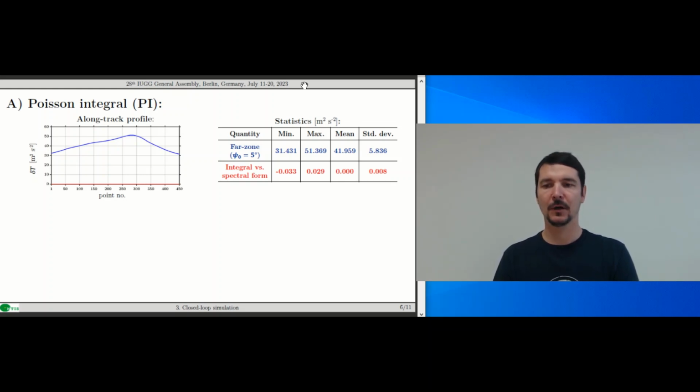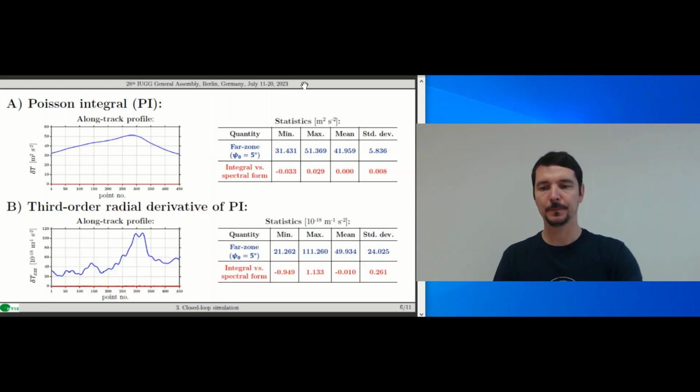It reaches several tens of meters squared per second squared along the track. The red line shows the differences between the 2 representations of the far zone effect. These are 3 orders of magnitude smaller than the signal and cannot be distinguished from the 0 value.